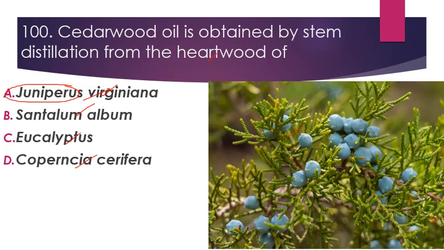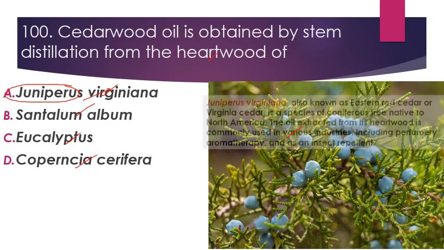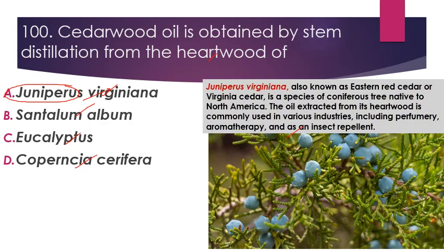The hardwood of the stem of this plant is what we obtain this oil from, which is called cedarwood oil. This plant is also known as eastern red cedar or Virginia cedar, and it is a species of coniferous tree native to North America. The oil extracted from its hardwood is commonly used in various industries including perfumery, aromatherapy, and as an insect repellent. So these are the uses of this plant, the oil obtained from the stem or hardwood of Juniperus virginiana.